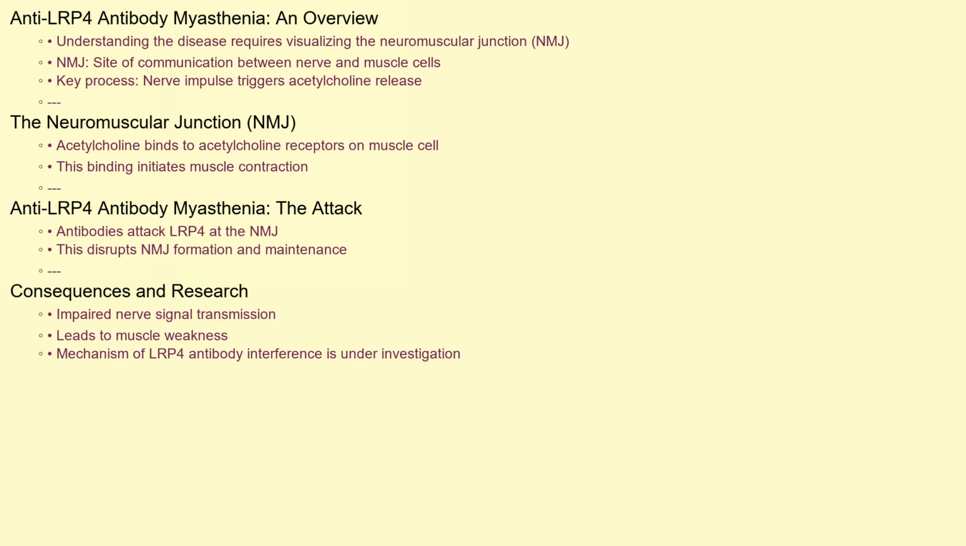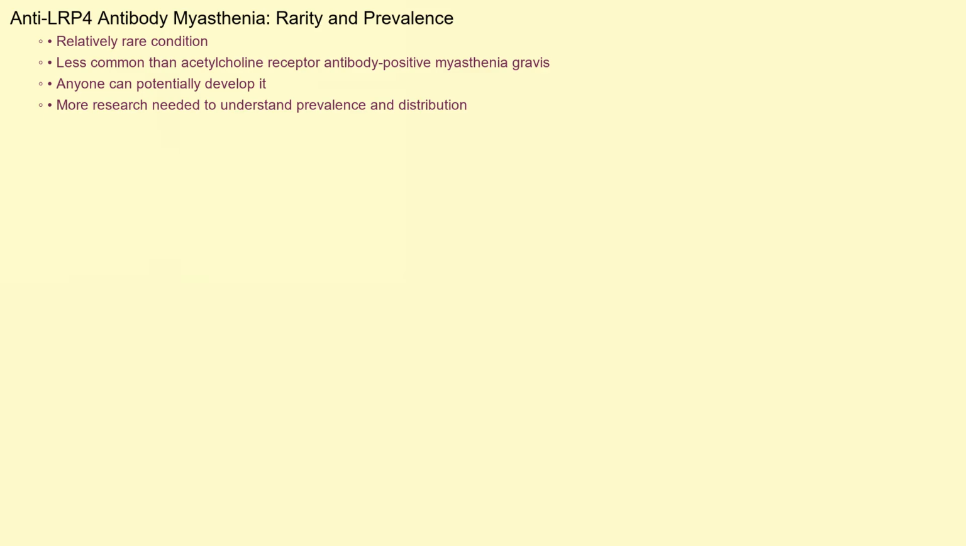However, in anti-LRP4 antibody myasthenia, antibodies attack LRP4. This disrupts the formation and maintenance of the neuromuscular junction, impairing the efficient transmission of nerve signals and leading to muscle weakness. The exact mechanism by which LRP4 antibodies interfere with neuromuscular junction function is still being actively researched.